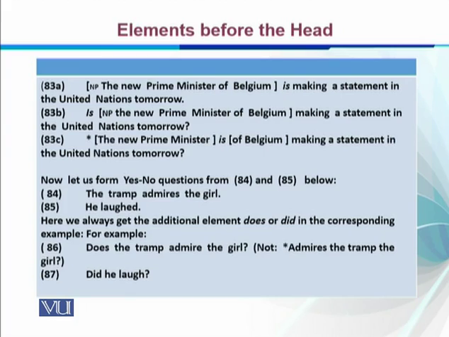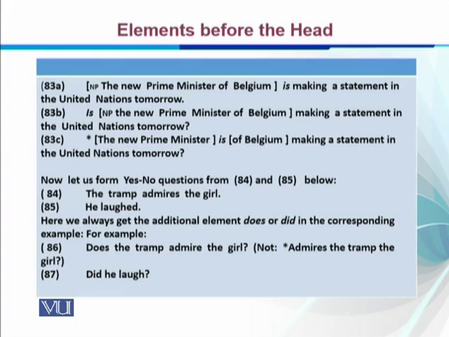However, we cannot put it within the noun phrase unit, as the new Prime Minister and then break it into is and again have Belgium, etc. Whenever we make a yes-no question, we need an auxiliary for this inversion position.